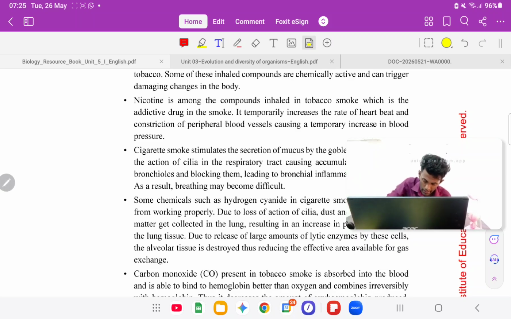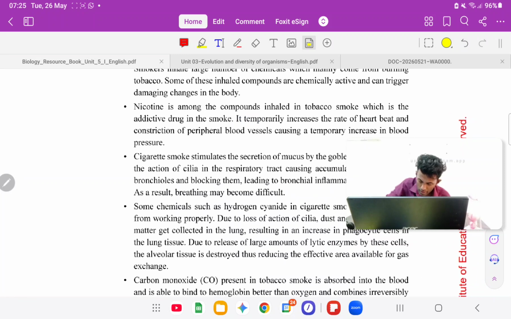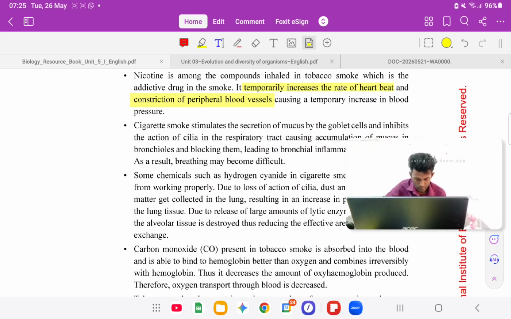What nicotine does is a temporary increase in the rate of heartbeat and constriction of peripheral blood vessels, right? Peripheral blood vessels. Constriction of blood vessels happens, and because of that a temporary increase of heart rate occurs. So this can lead to heart attack at the end stage.